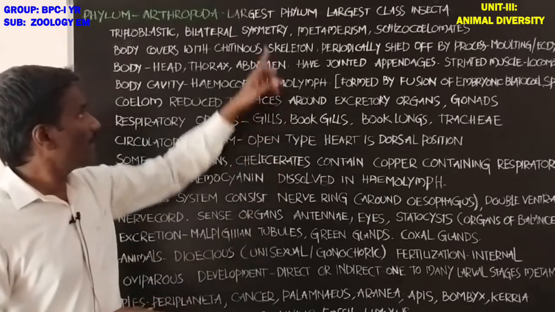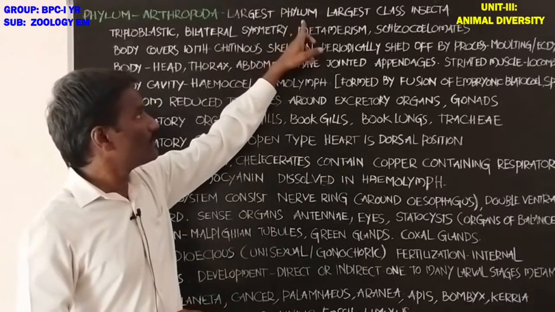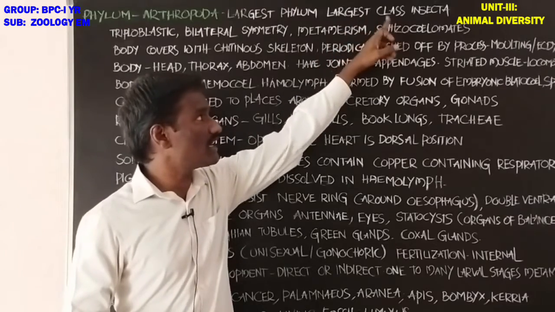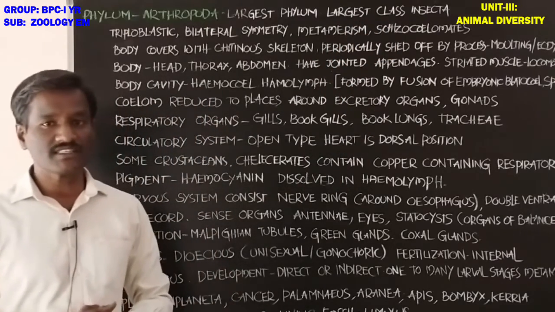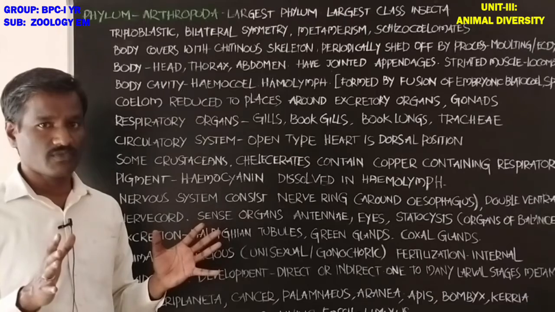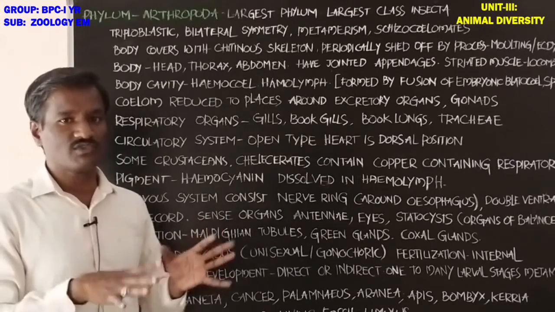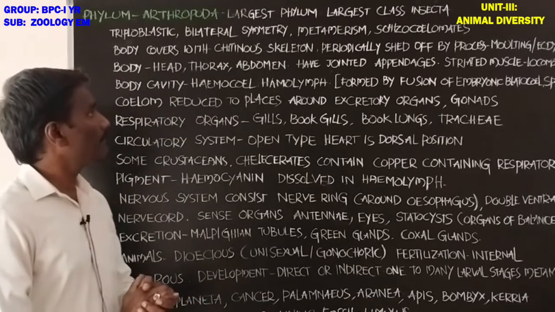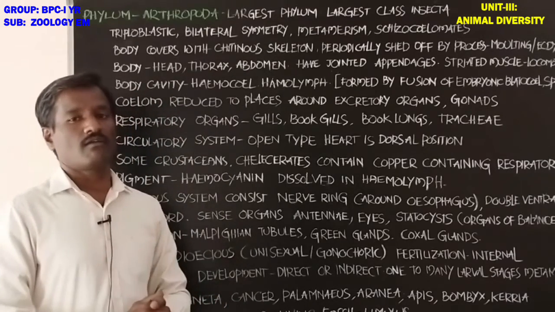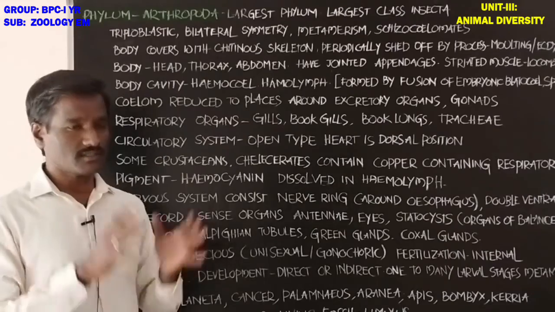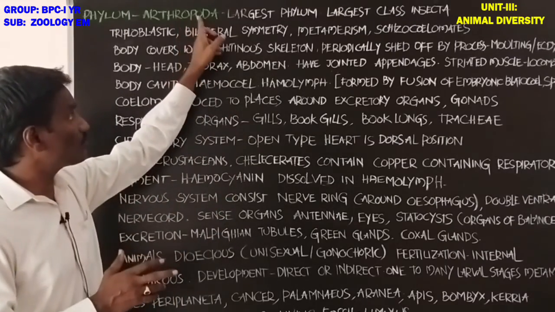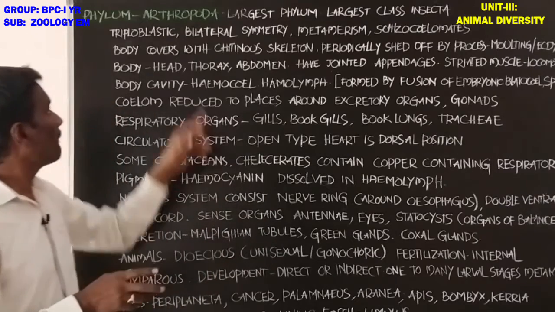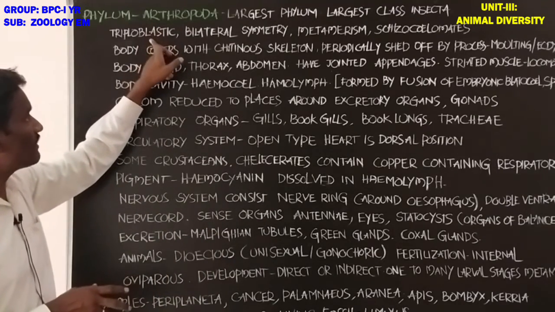Okay. Next, it also includes the largest class, that is Insecta. Insecta is the largest class among all the phyla present in the kingdom Animalia. Two-thirds of the total animals are included in the phylum Arthropoda. These are triploblastic animals.